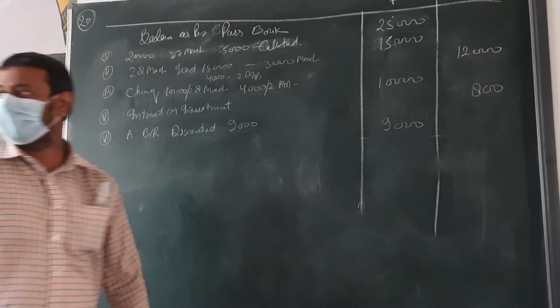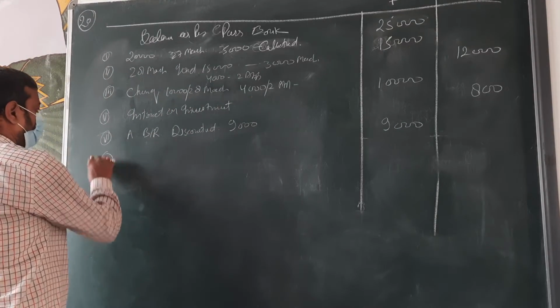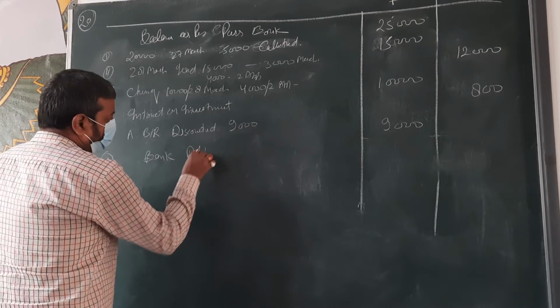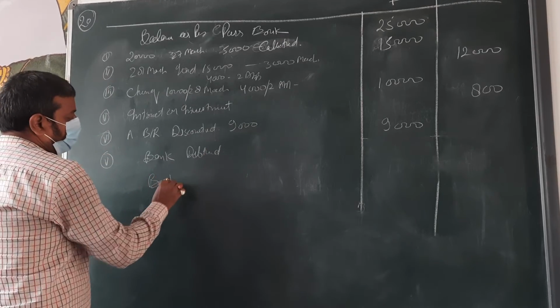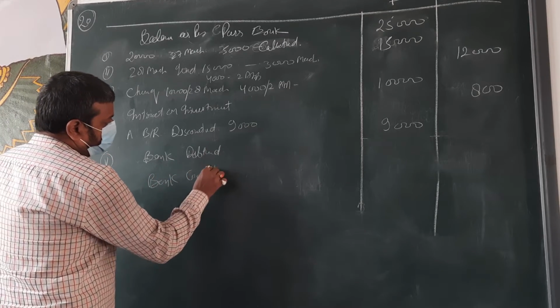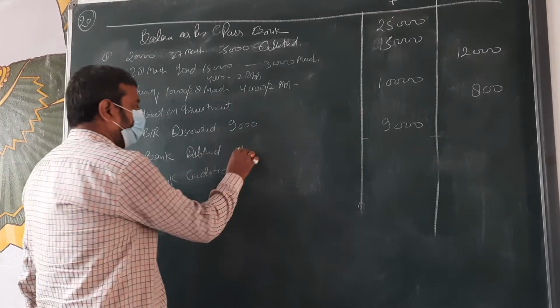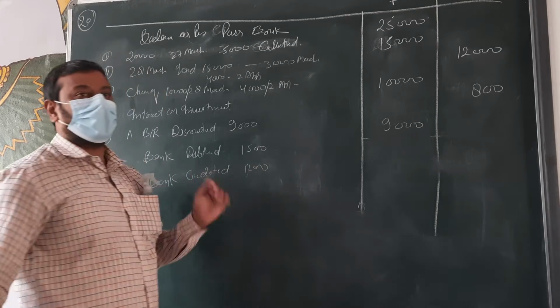Next. Bank has debited 1,500 and credited 1,200 in our account. Bank debited, then again bank credited. Debited what amount, beta? 1,500 debited and 1,200 credited in your account.